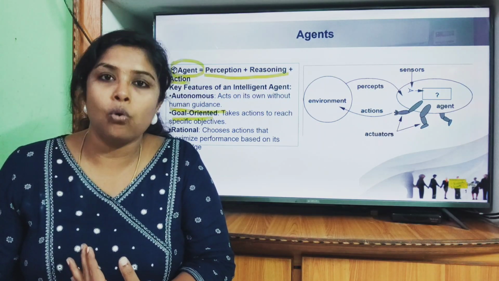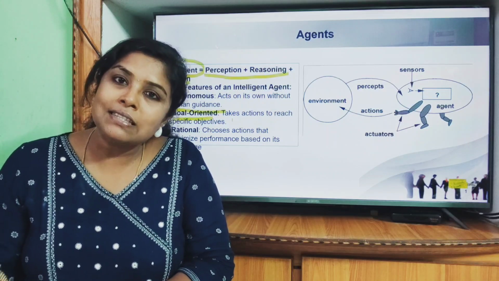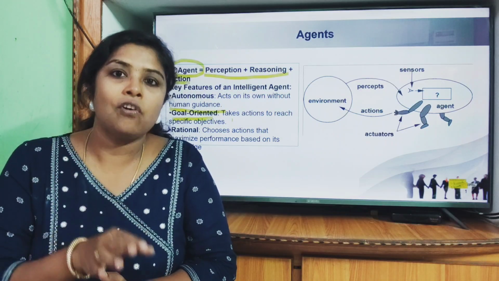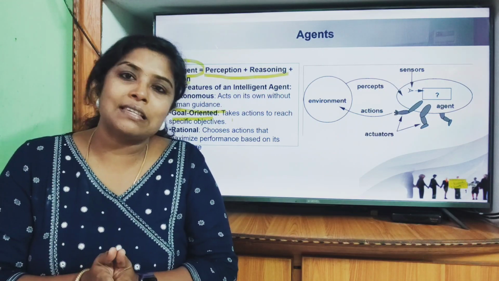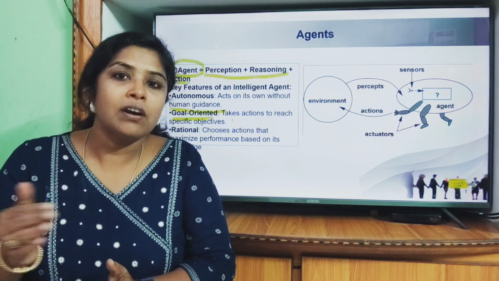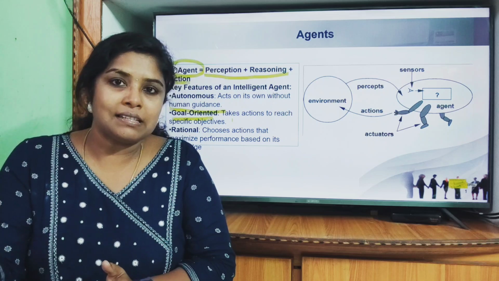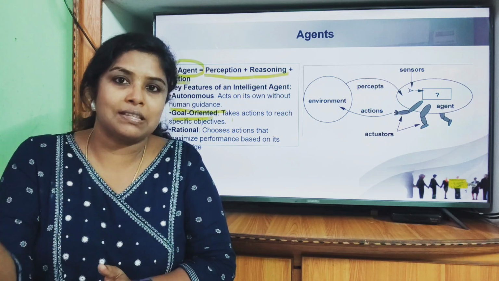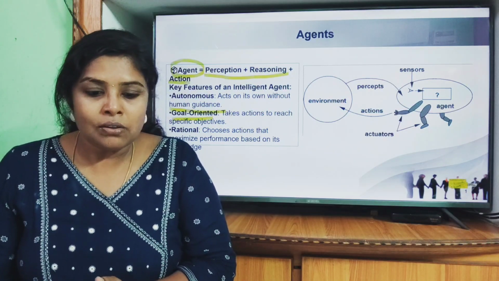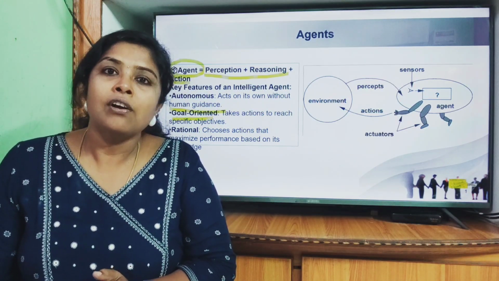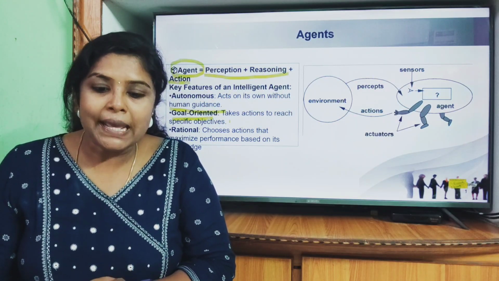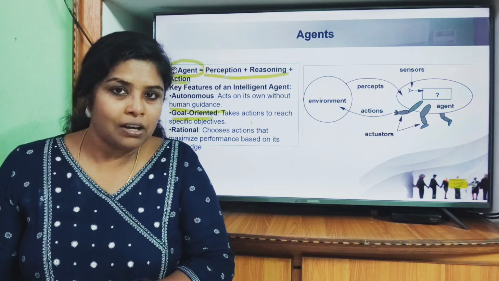Next one is goal oriented. So in goal oriented, as the name suggests, these agents will work towards a goal. The main objective of them is to reach the goal. You can take the example of a puzzle game or a maze where the obstacles need not be met and the start and destination should be reached. That is, from the source to destination, our agent must reach without crossing these obstacles. So that is one of the examples you can consider for goal-oriented agent. So goal-oriented means it will take the actions to reach specific objectives.